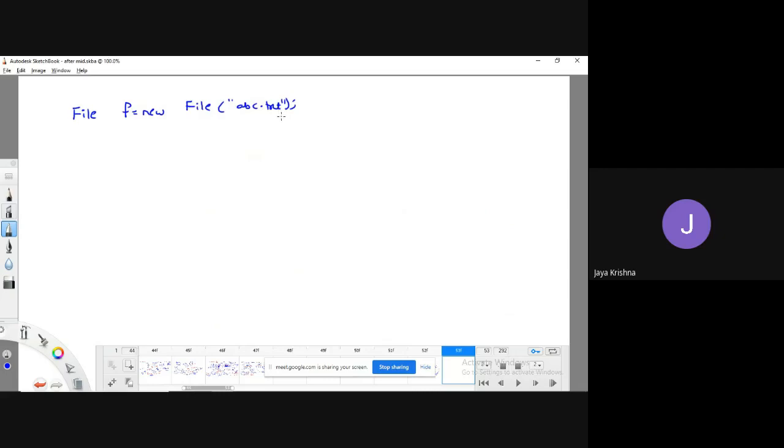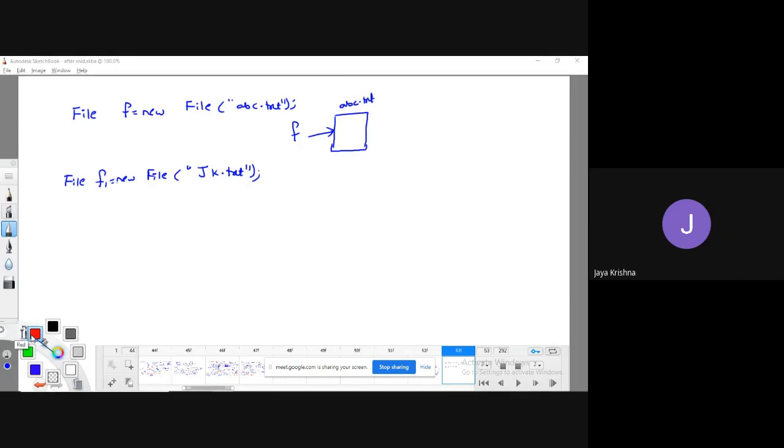Guys, observe here the thing is, if abc.txt exists, then my file f is pointed to this one. For example, I have written file f1 equal to new File of jk.txt, meaning that I am interested to work with the file jk.txt, but that file is not available. Then f1 is not pointed to anything. Okay, f1 is not pointed to anything, but can we create this file or not? Yes, we are able to create.